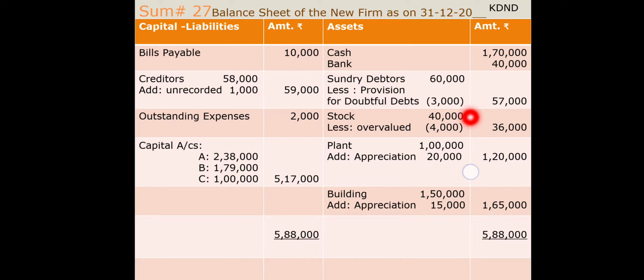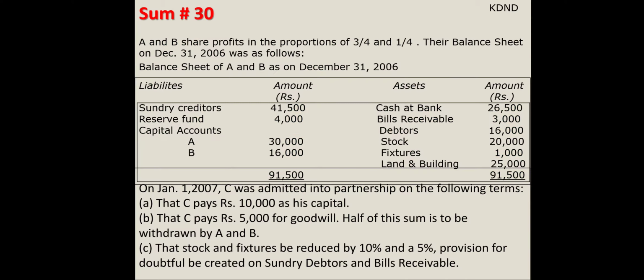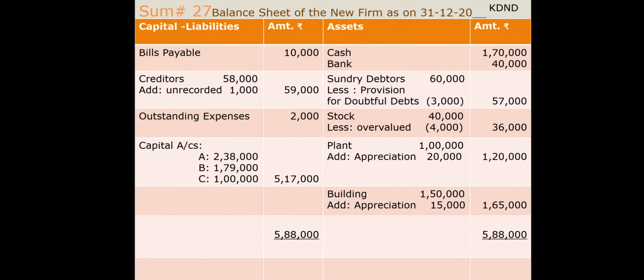Debtors are reduced by 3,000. Stock is overvalued by 4,000, so now reduced. And plant and building are appreciated respectively. So the final answer we will get is 5,88,000. So your sum comes to an end in this particular manner.